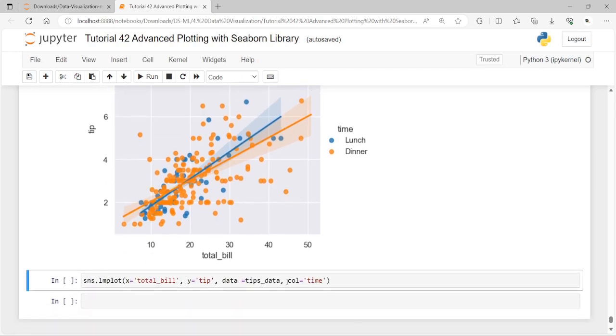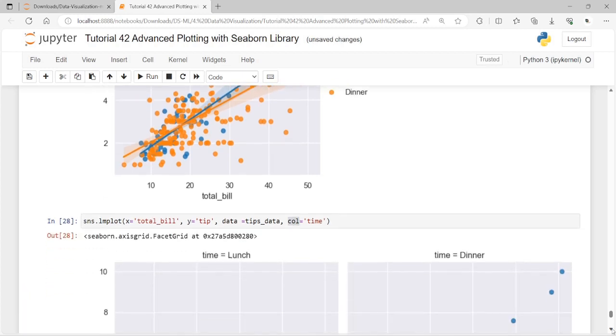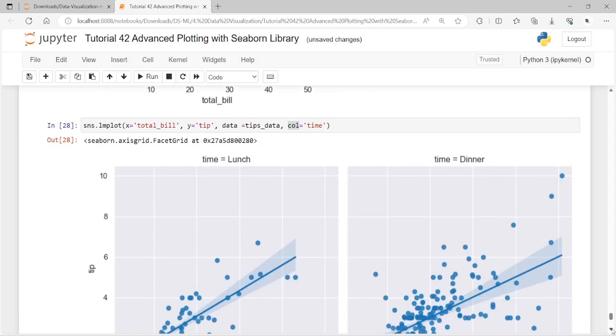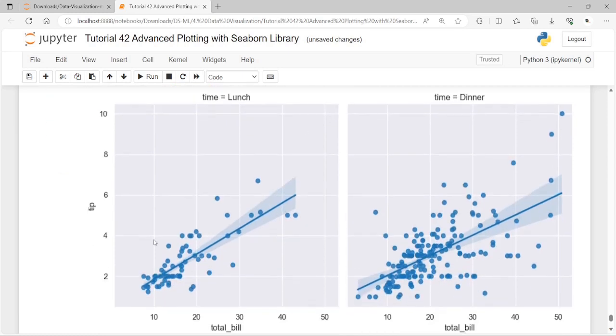So rather than specifying the hue parameter, if we specify the column here, kindly see this image, which has just two columns, that is two regression plots. Kindly observe how it is going to be. So here two different plots are there via the column parameter. So this one is for lunch and this one is for dinner.